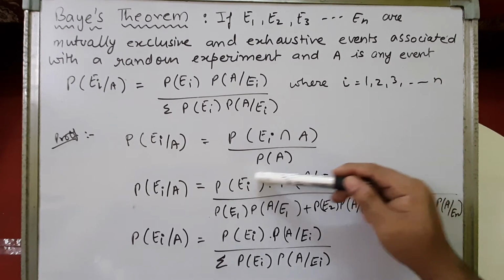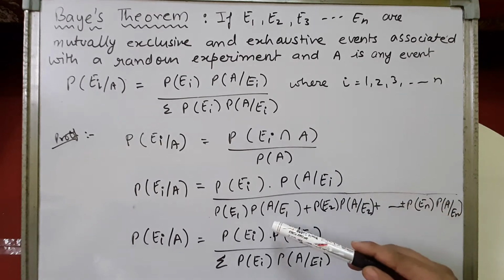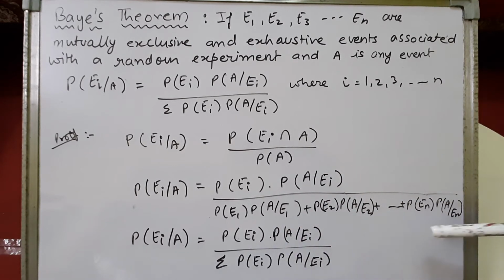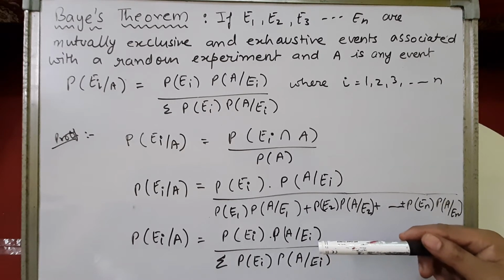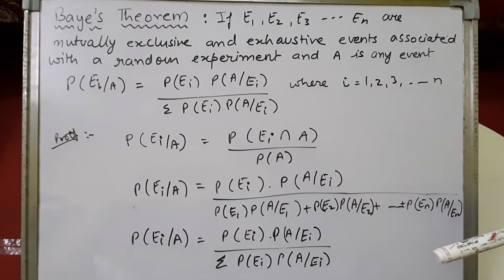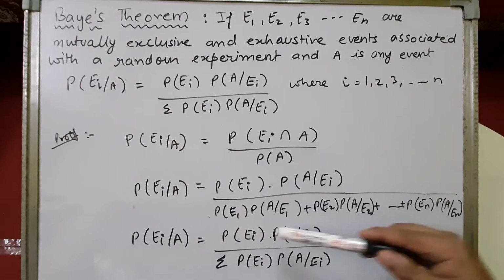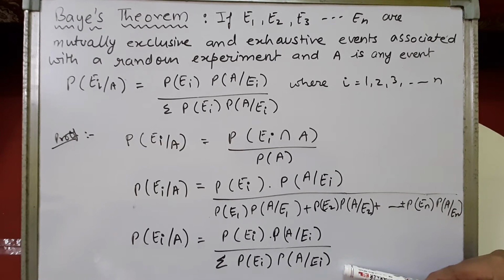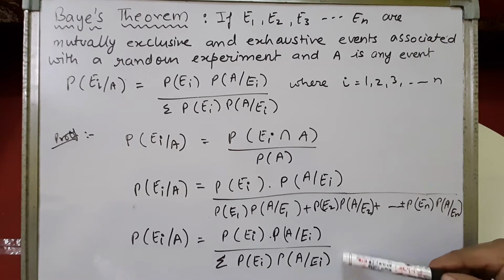Now this P(A) can be written as P(E1) into P(A upon E1) plus P(E2) into P(A upon E2) plus and so on. We have just recently studied in the law of total probability that P(A) can be written as the sum over the events, right? So this denominator can also be written as the summation of P(Ei) into probability of A upon Ei. So this is how the Bayes' theorem formula has come.